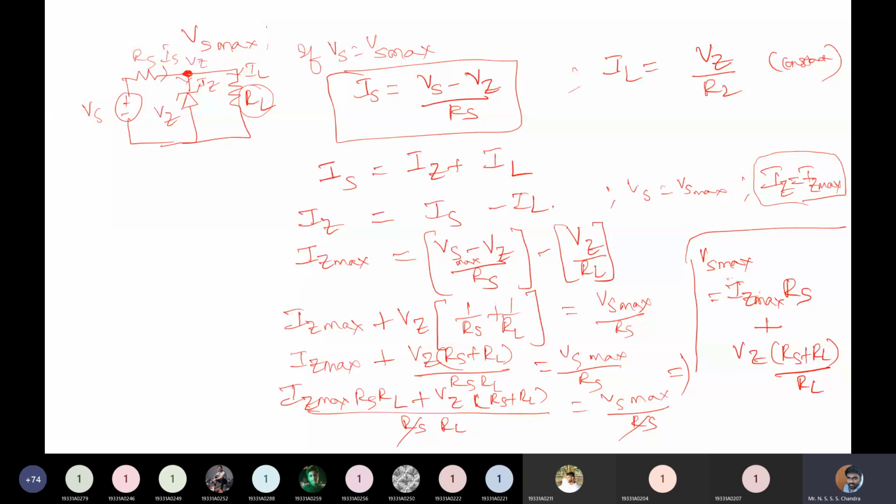Okay, this is the term that you are going to get. So your Vs max is equal to Iz max into Rs plus Vz into Rs plus RL by RL. Okay, this is the maximum current of the diode, which will be mentioned in your question.